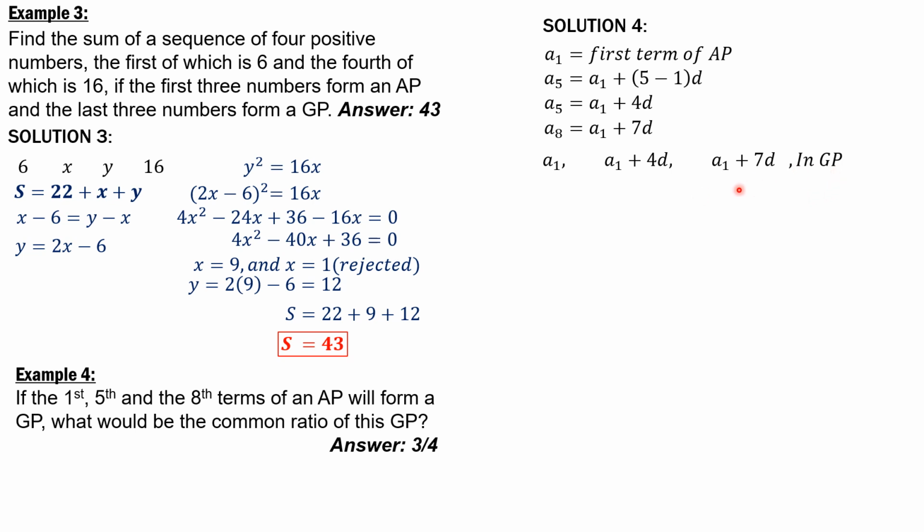Because these are in geometric progression, from the property of geometric progression, the square of the middle term is the product of the first and third. So quantity A1 plus 4d squared equals A1 times quantity A1 plus 7d.